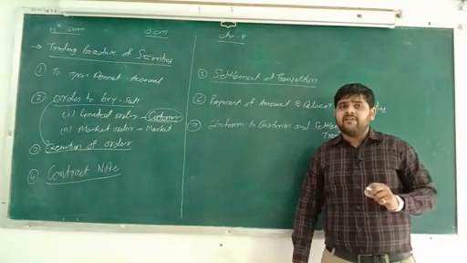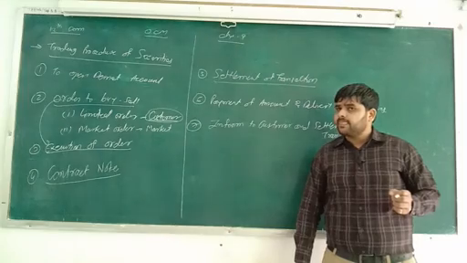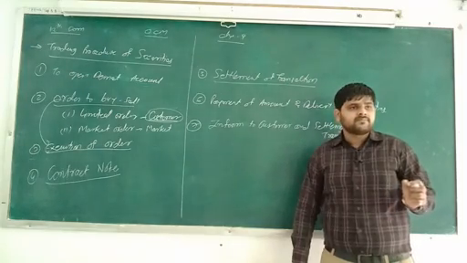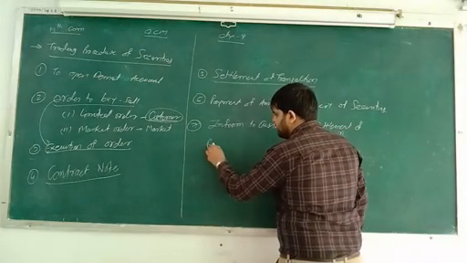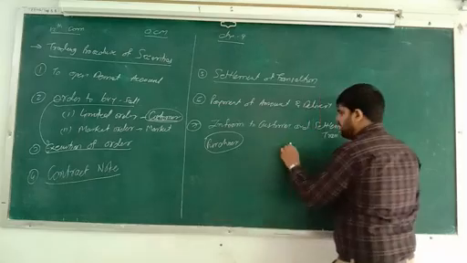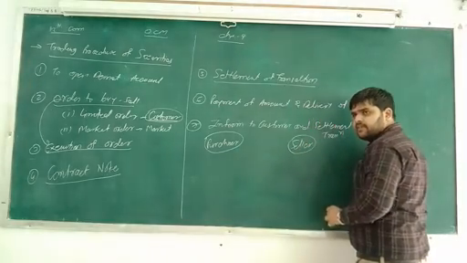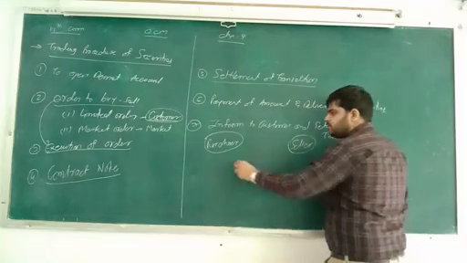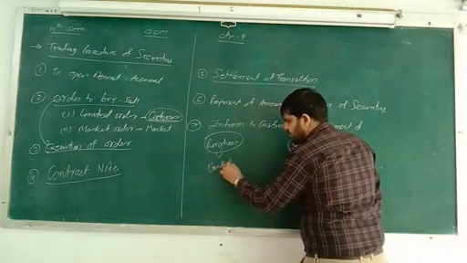See, saving account and demat account both are different. They do not match. Actually what happened, let's see. For example, here the purchaser is there, okay, and on the second side the seller. So both the purchaser and seller have which account? Bank account.